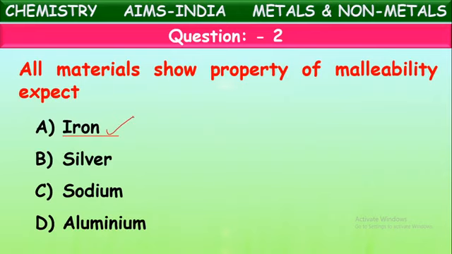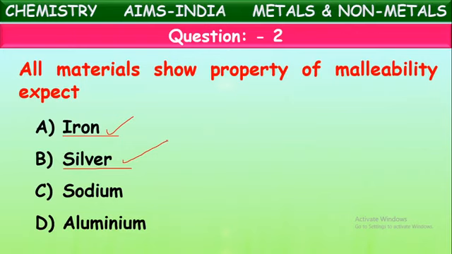Most of the utensils are made up of iron. This is because of the property of malleability of iron. Even silver can be beaten into very thin sheets, because of which silver is used for decorating sweet items. Very thin foil of silver is used there.